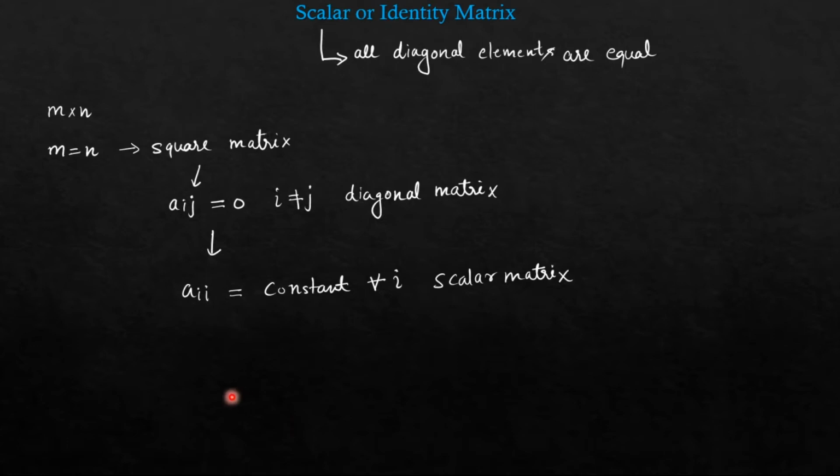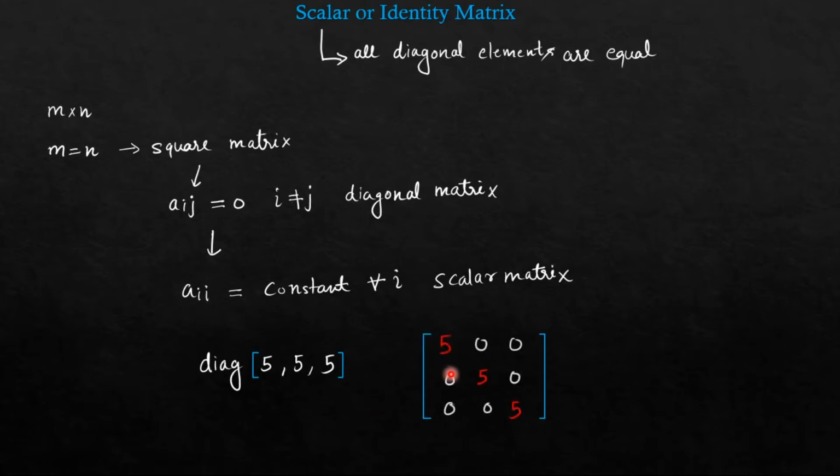So a diagonal matrix like diagonal 5, 5, 5 is nothing but a scalar matrix. What is diagonal 5, 5, 5? 5, 0, 0, 0, 5, 0, 0, 0, 5. Diagonal elements are 5, which are all equal. Rest other elements are 0. So this is a scalar matrix. It is also a diagonal matrix, but it is a special case of diagonal matrix in which all the diagonal elements are same. So that is how you define a scalar matrix.